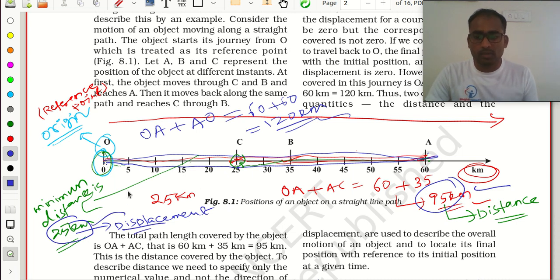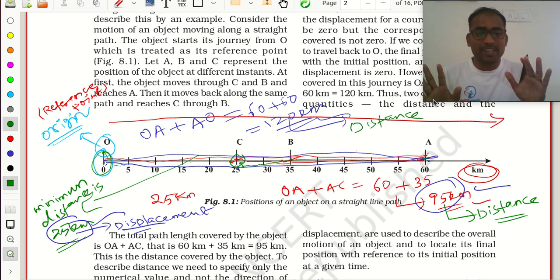Now I will ask you, in this second case, I am going to move from O to A and I will come back again from A to O. What is the distance? 120 kilometers. Yes, super. This is the distance. Then what is the displacement?